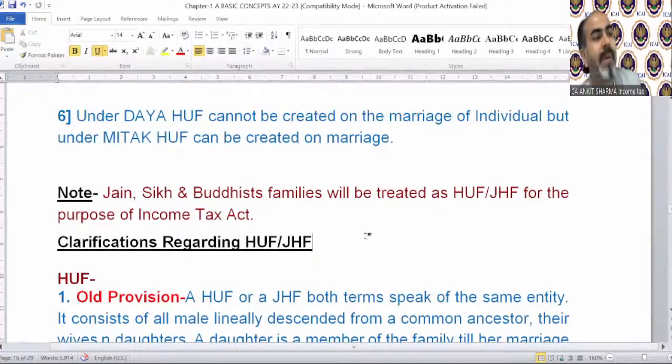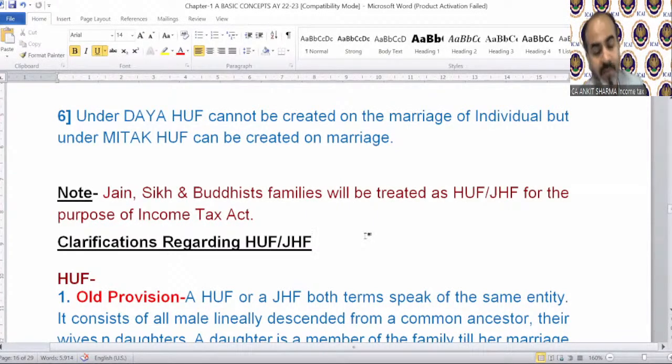Can an adopted child become a member of HUF, male or female? Yes, an adopted child can be a member, not a co-partner. You will understand why not co-partner when I discuss that topic tomorrow, of course. Can daughters open HUF for females? We will explain it tomorrow.